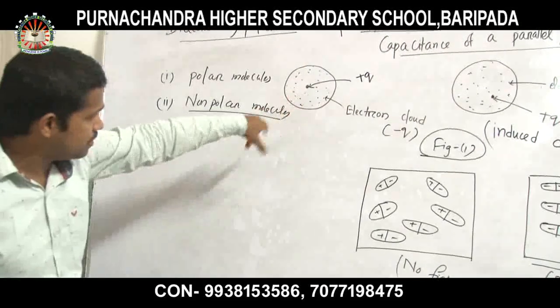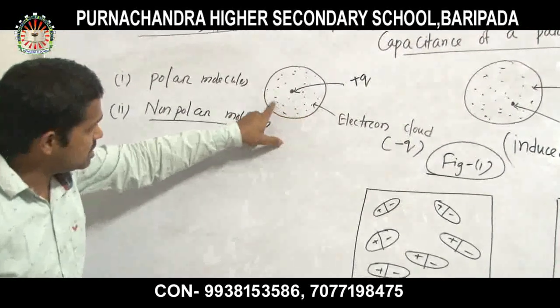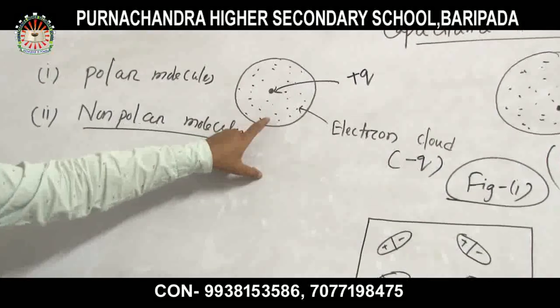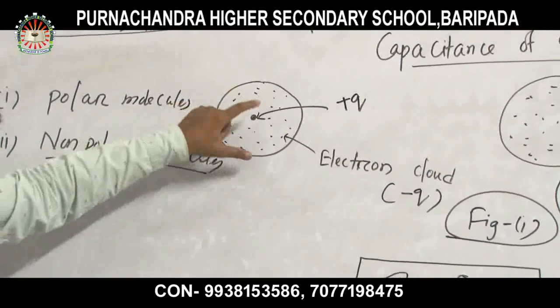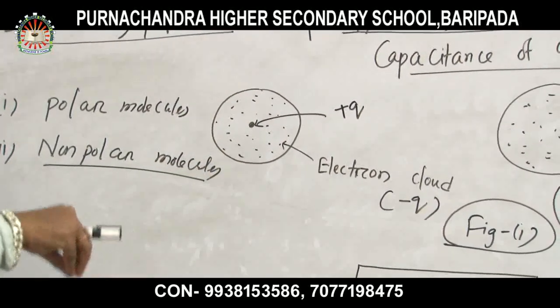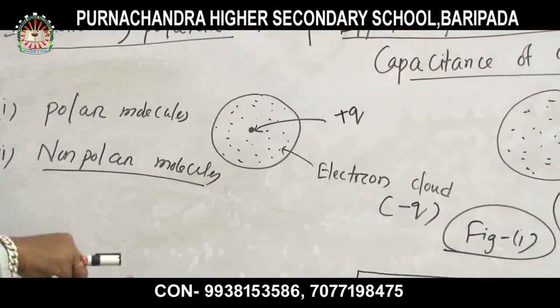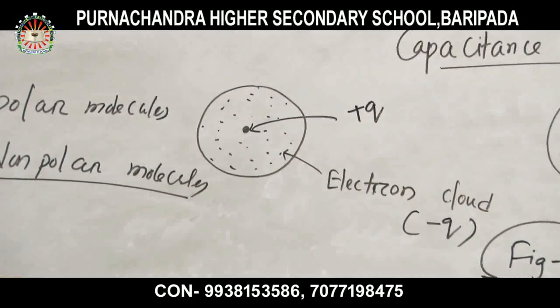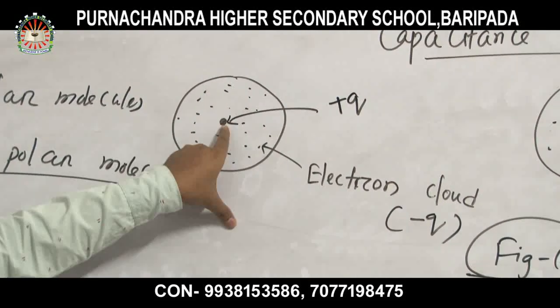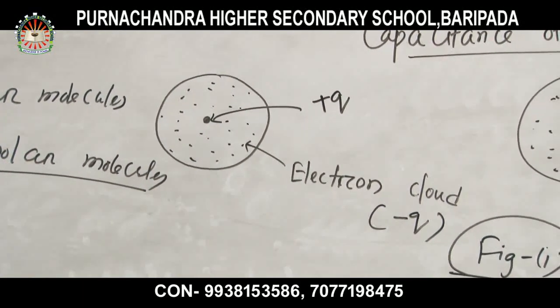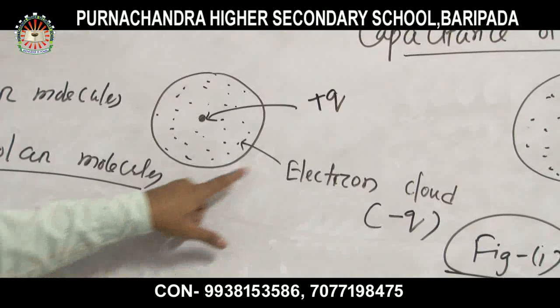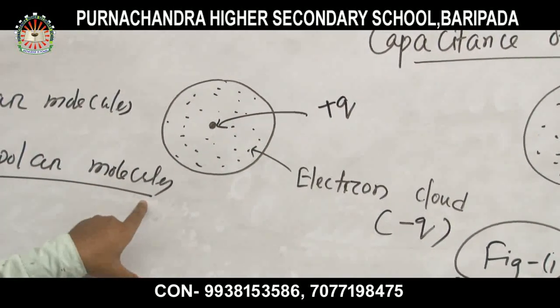Look at the figure. Don't confuse. These are the electron clouds, and these electron clouds have an effective center of gravity. So that center of gravity and the proton center of gravity match each other. That's why that type of molecule is called a non-polar molecule.